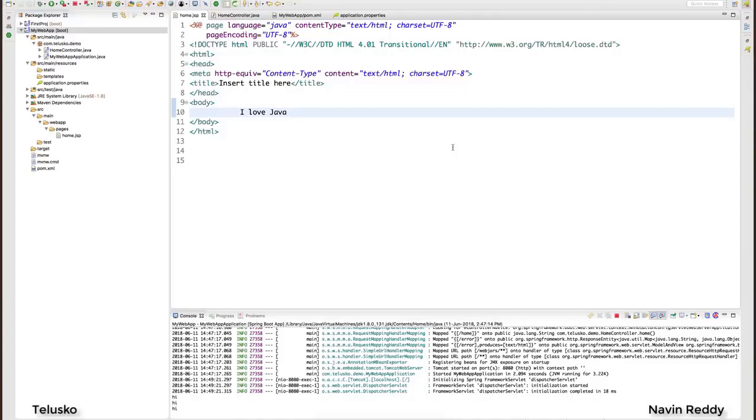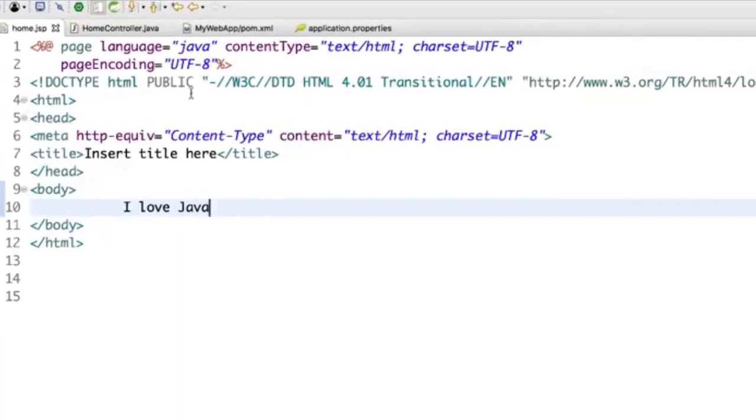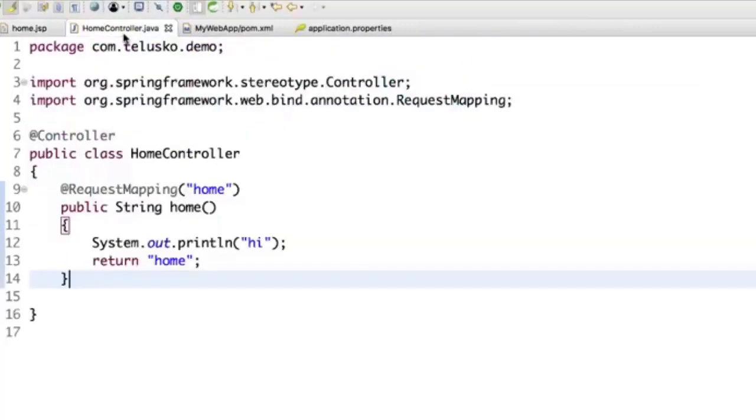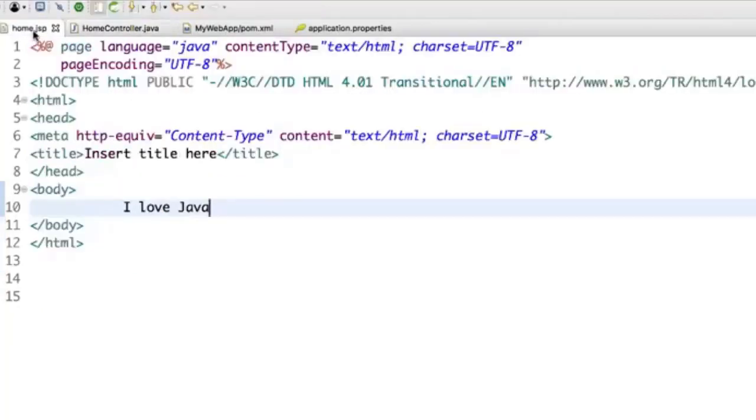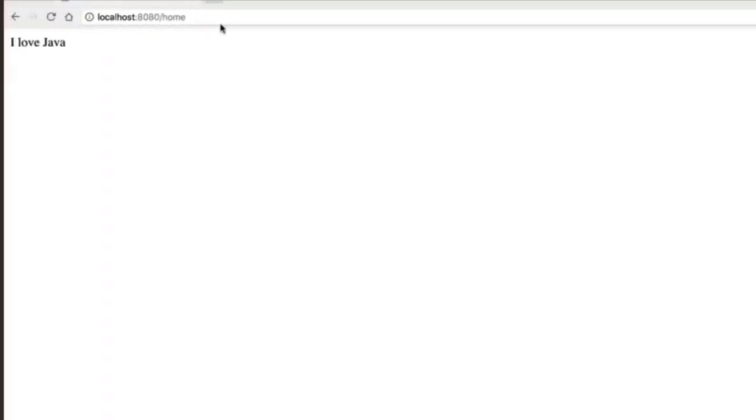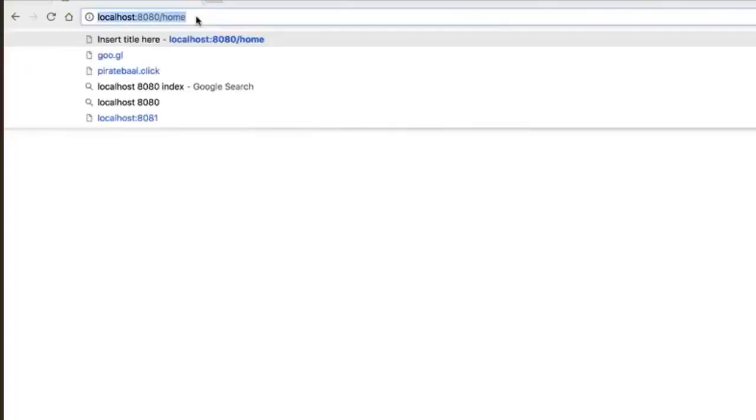So basically what we have done till now is we got this home page, which is .jsp, and then we have a controller. So whenever you send a request for home, whatever your website name is, let's say if you have a website name Telesco, so it will be telesco.com/home. So that's my request. So I'm handling that request, so whenever a user specifies /home, I will be calling home.jsp. Just to show you on a page here, so I have a browser open. So if I go to browser, if I say localhost:8080/home, it is calling the home page.